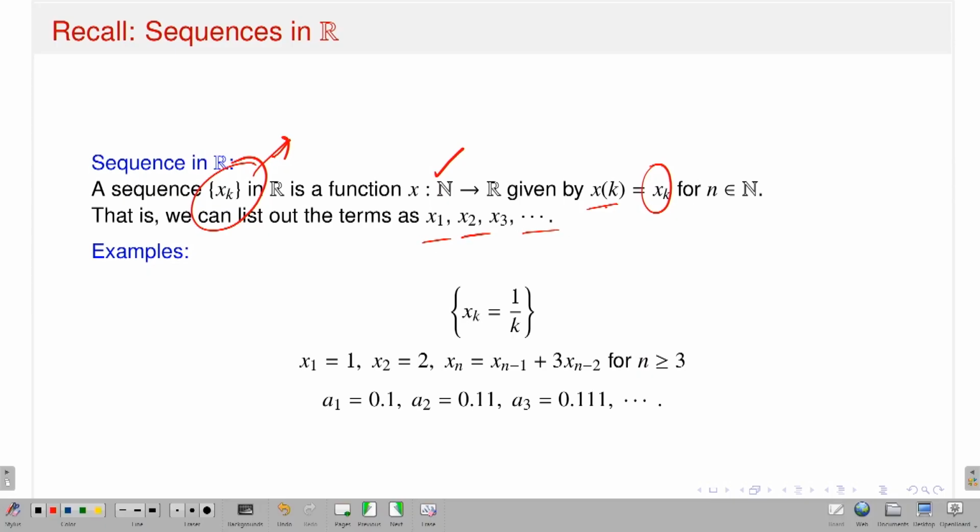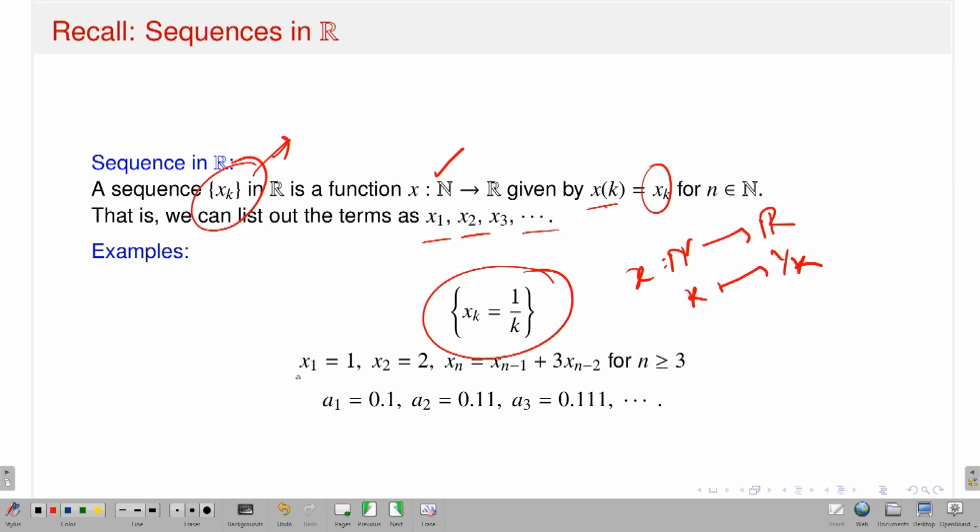What are some examples of sequences? For example, this is one sequence, xk equal to 1 by k. What is the function here? If x is a function from N to R, each natural number k goes to 1 by k. This is the function, so this is a sequence.